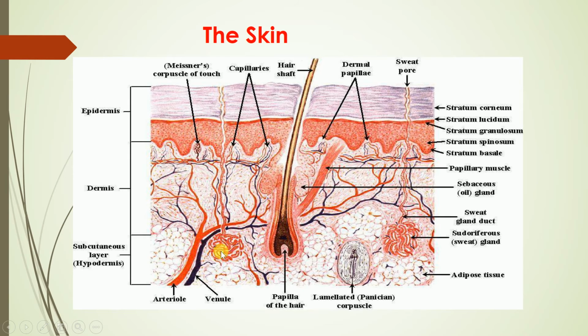And these sweat glands open to here. Actually, they are found in the dermis region, but they open to the outer part of the epidermis. Then sebaceous glands are attached to the hair follicle. Then these are the sweat glands. Then sudoriferous glands are also found, and adipose tissue is present on the inner side. This is the structure.